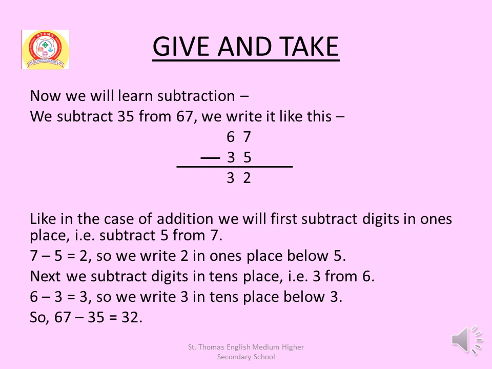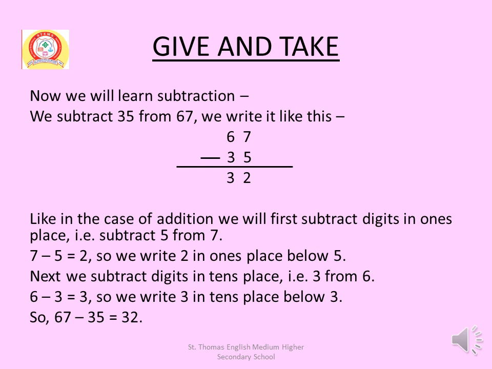Like in the case of addition, we will first subtract digits in ones place, that is subtract 5 from 7. 7 minus 5 equal to 2. So we write 2 in ones place below 5.